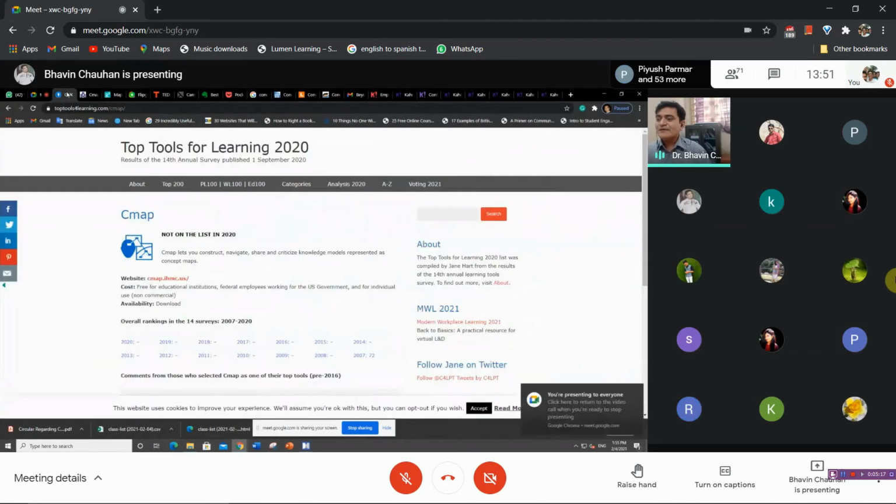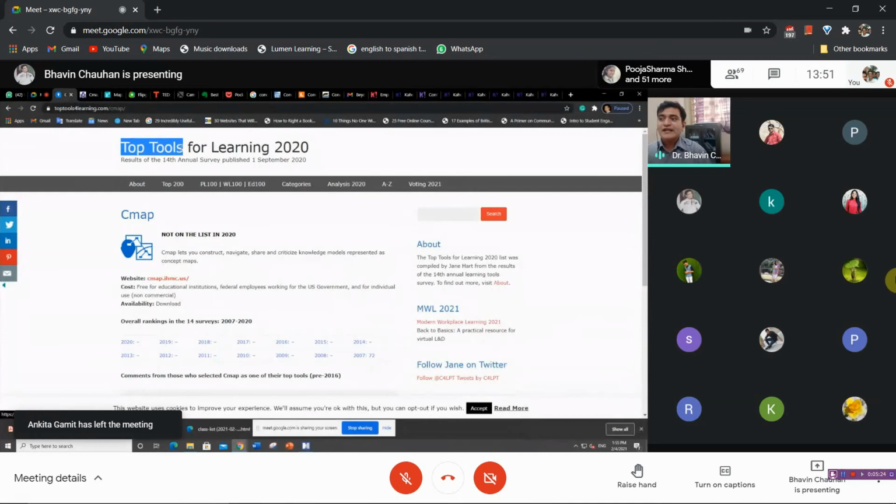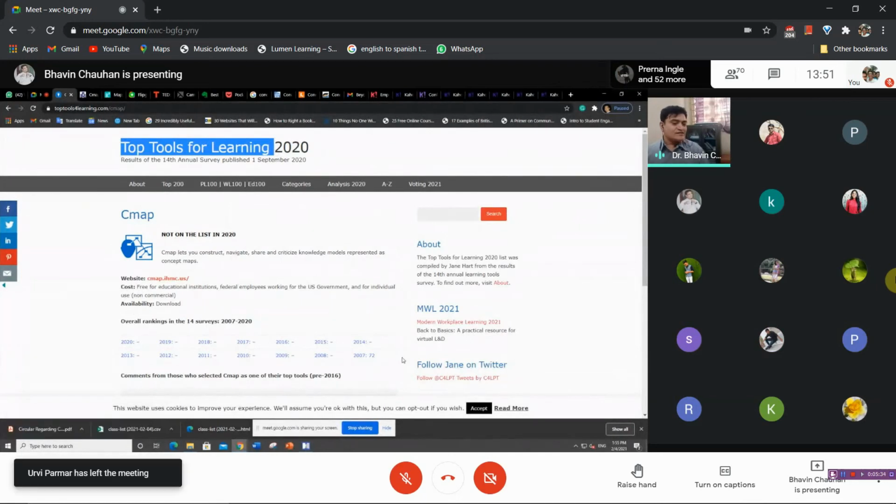Now, this concept map is something really good. Please remember, there is a website, please write it down. The name of this website is Tools for Learning 2020. I'll share the link in the group also, with the teachers. I said I would share only two links about language, but this also I will share with you. This is a very good survey website, which provides the list of the best tools available. I'll show you.